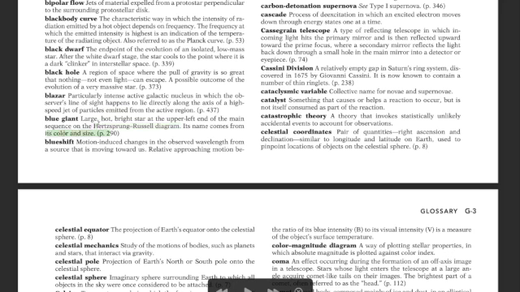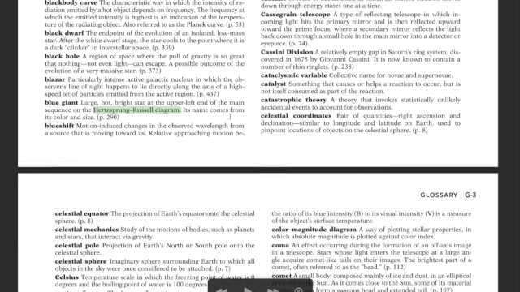We are going to study HR diagrams in detail. HR diagrams are so important as they tell us about various stars, their masses and their life cycle, how they are going to end, and so many things. So we are going to study HR diagrams in the topic of stars.